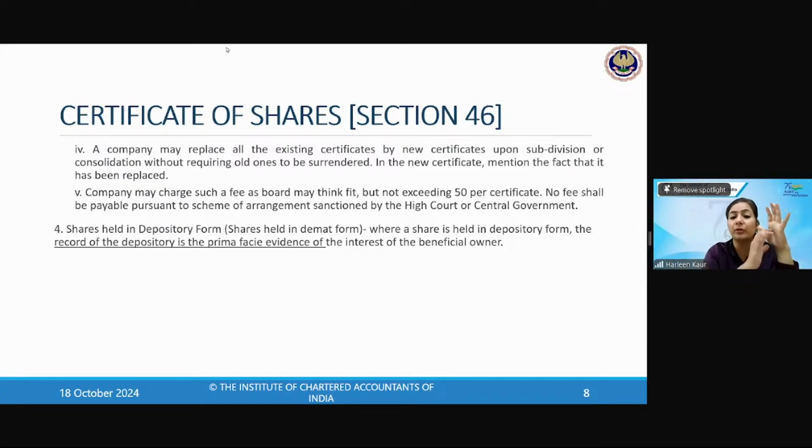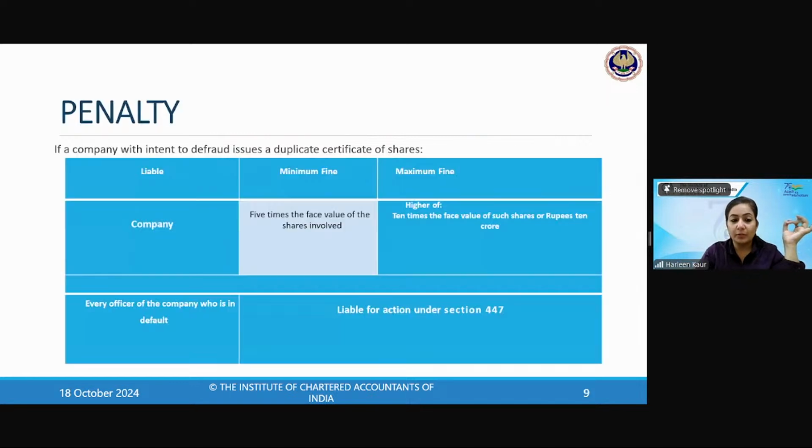Share certificate में तो title पे लिखा. So maybe Abhijit, you're referring to the old study material. Swati is also saying on page number 4.13. Okay, I will just check it out and then I'll let you know. Page number 4.13. You want me to check? I will check and I will get back to you on this. Okay, so shares held in depository form is absolutely clear now.